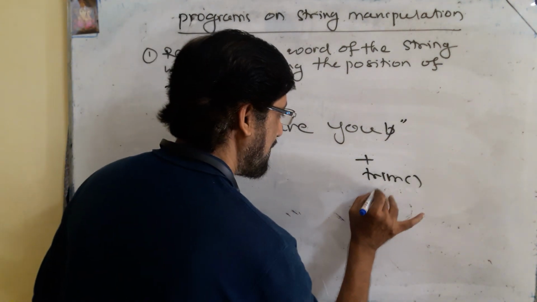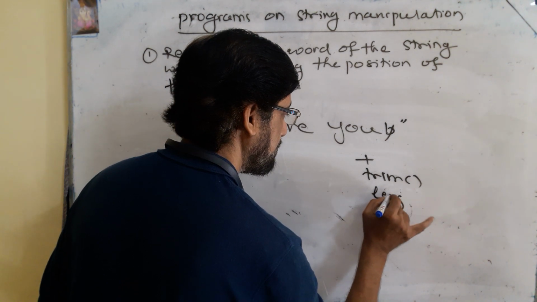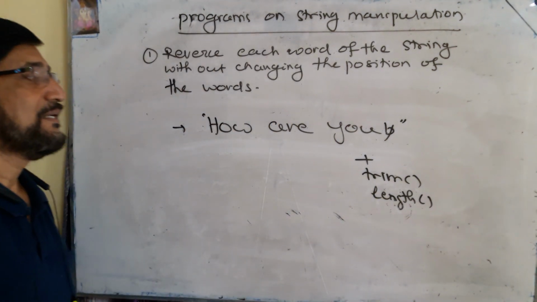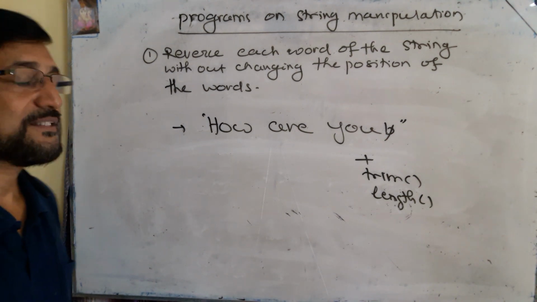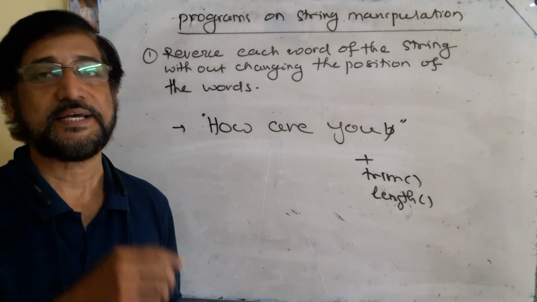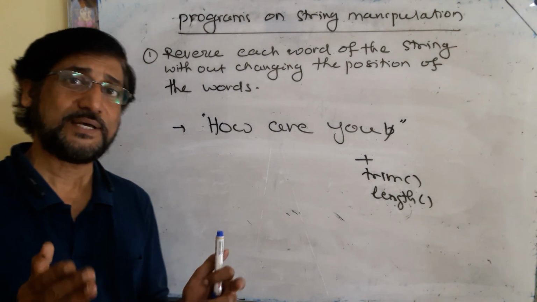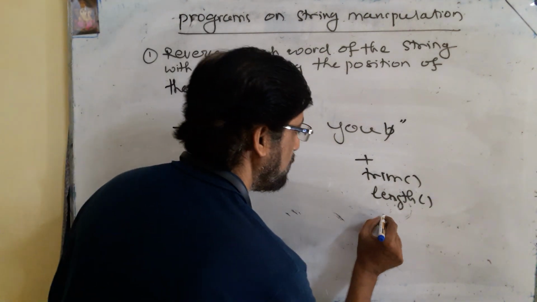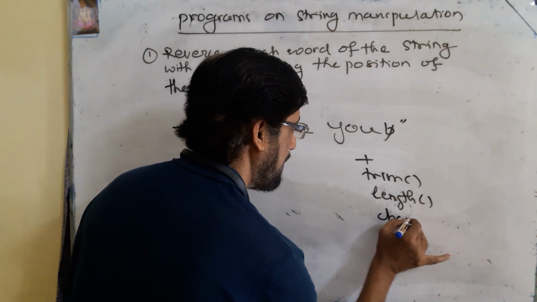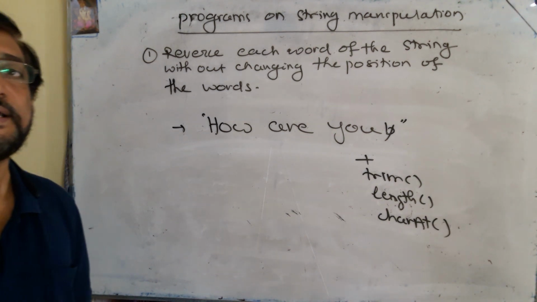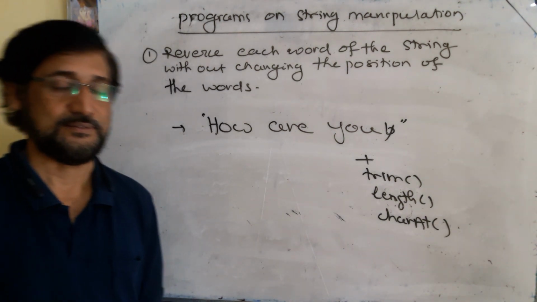Then you use the length function to find the length of the string. After finding the length, you take a for loop to repeat it for as many characters as are present in the string, that means L times. Then you select one character after another using the charAt function.